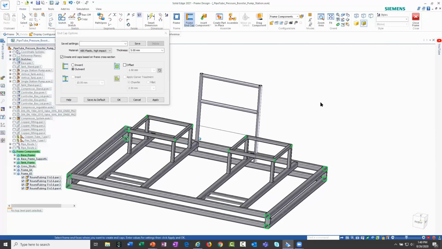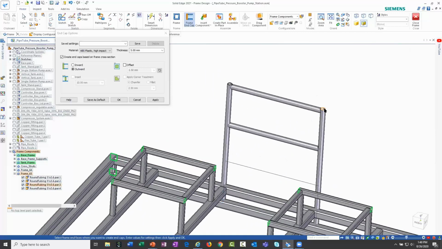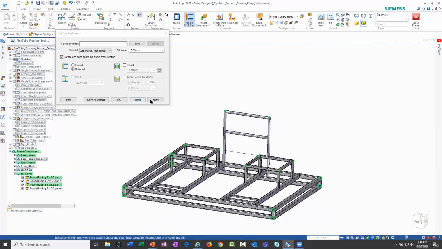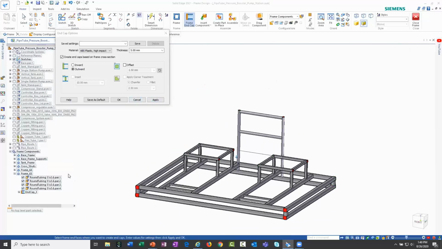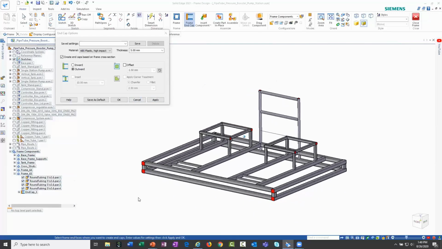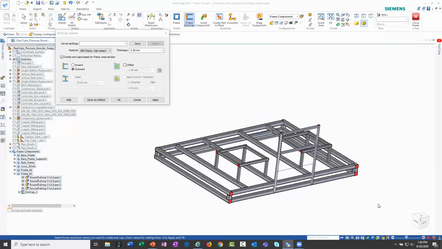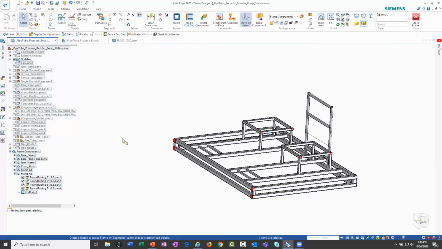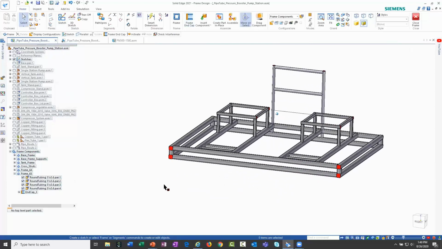And then I'm going to also do the circular tubes. So these are all different directions, all different sizes and cross sections. And when I hit apply, you'll notice that Solid Edge will automatically go through and apply end caps to all of those members at the same time. So a really nice handy tool that's available when you have open frame members.